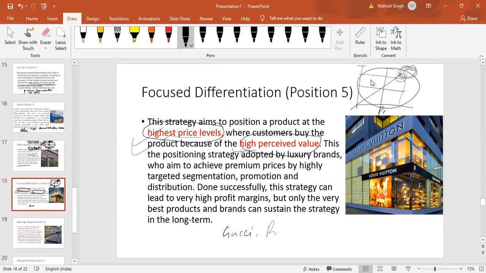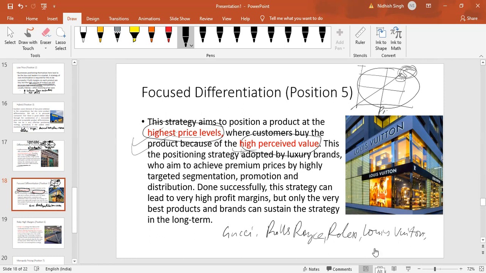Gucci. Oh yes, I also wrote the same first. Rolls-Royce, Gucci. Rolex. Louis Vuitton we already have, so we can write that one.